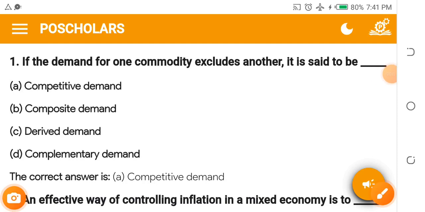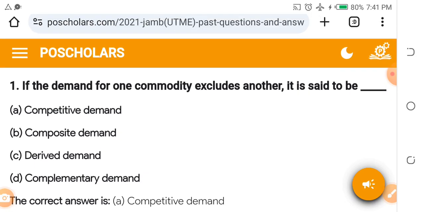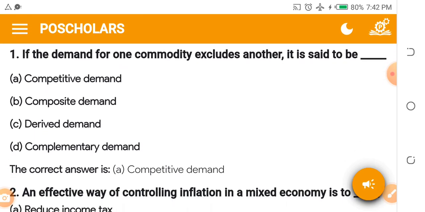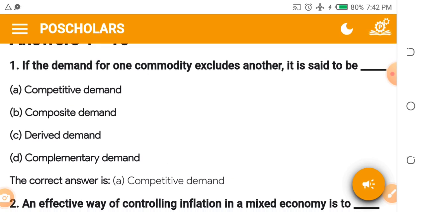Number one, if the demand for one commodity excludes another, it is said to be dash. A. Competitive demand. B. Composite demand. C. Derived demand. D. Complementary demand.